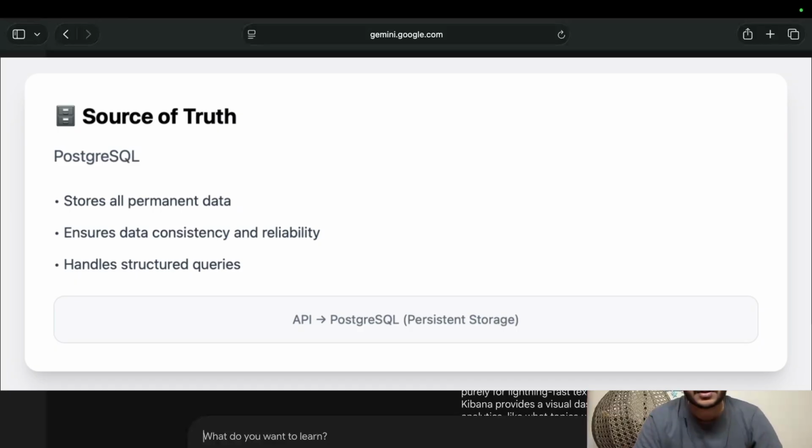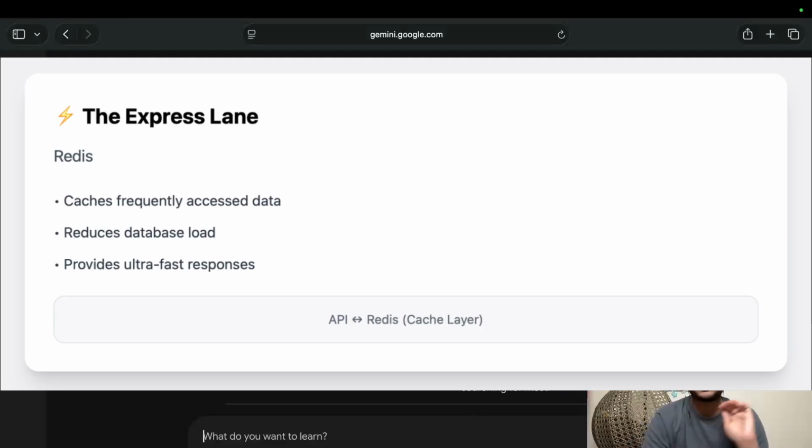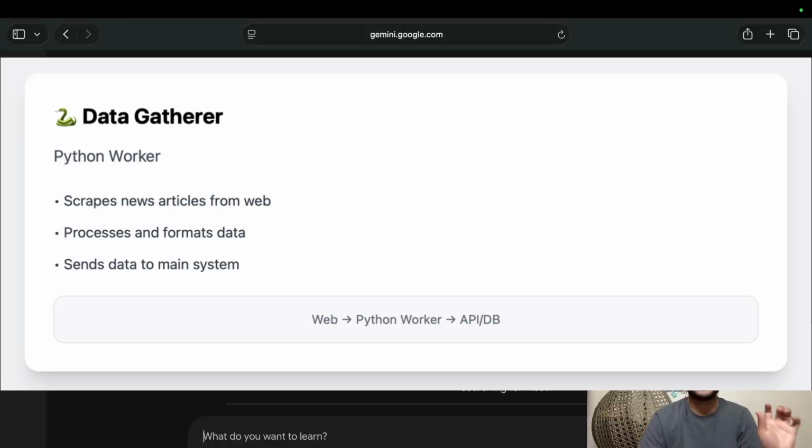And then our source of truth, like where our data will be stored. It will be in PostgreSQL, like Postgres. So it will be our permanent database. Everything about the news will come and save here. Then we will have Redis. Redis is like an ultra-fast memory cache. So we store highly requested data, let's say what is trending or commonly fetched, so that it could reach the user very fast.